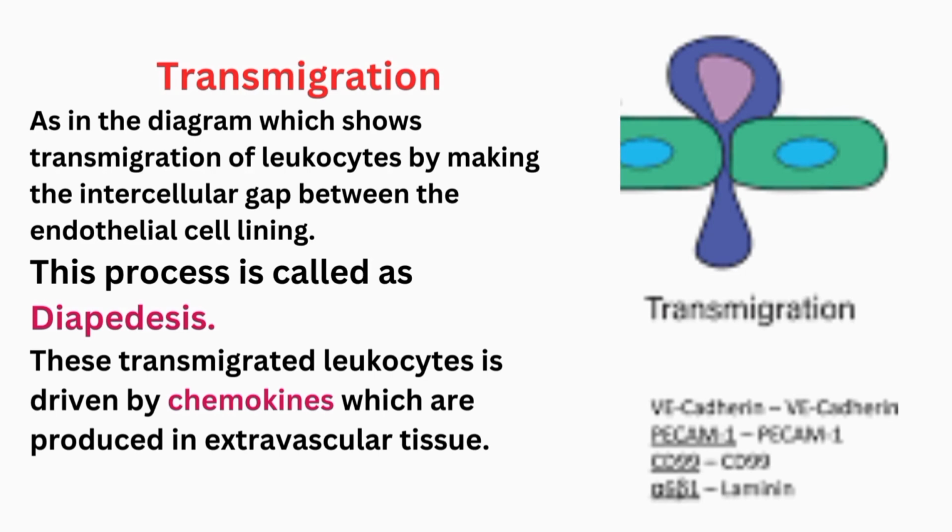Transmigration. As in the diagram, which shows transmigration of leukocytes by making an intercellular gap between the endothelial cell lining. This process is also called diapedesis. These transmigrated leukocytes are driven by chemokines which are produced in the extravascular tissue.